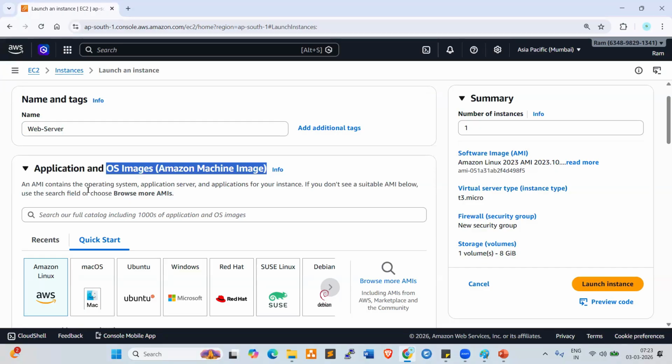Operating system required, right? What is an OS? What is an operating system? An operating system is an interface between the user and the computer hardware.